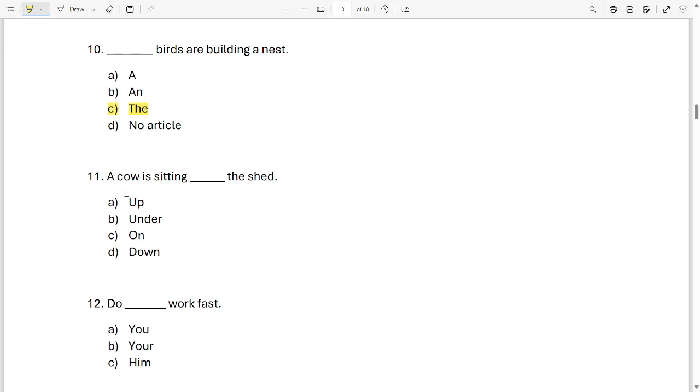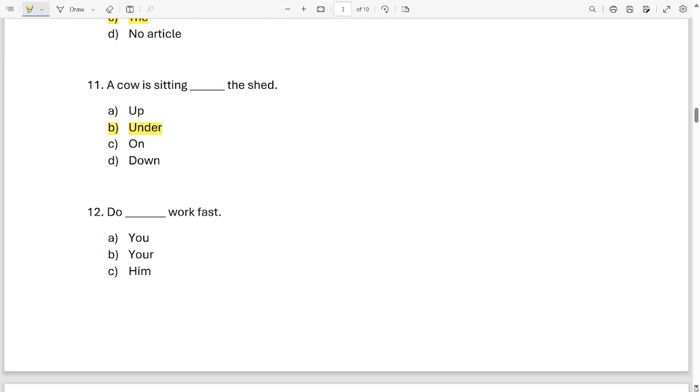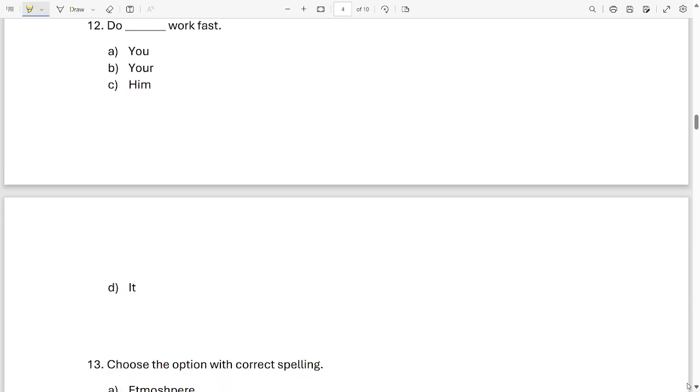Okay, next sentence. The cow is sitting dash the shed. What will it be? Up, under, on or down? Which word will it be? It will be under. Option B. The cow is sitting under the shed. Next sentence. Do dash work fast. You, your, him, it. Which word will come over here? Do your. Option B. Do your work fast.